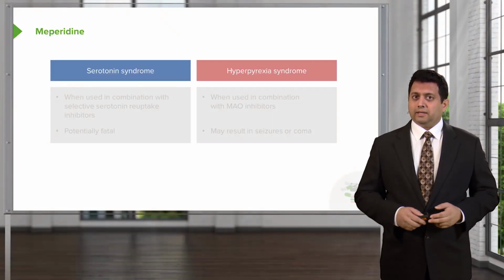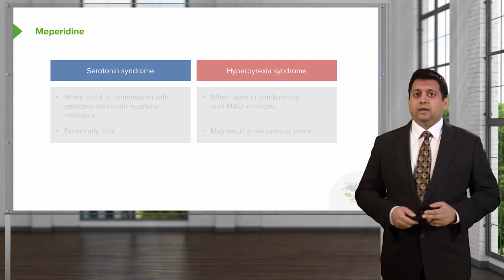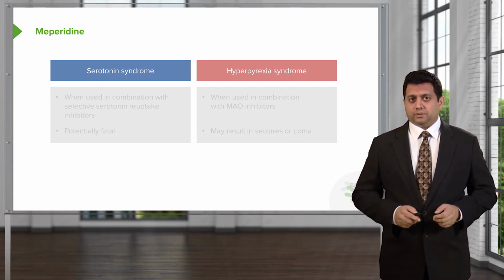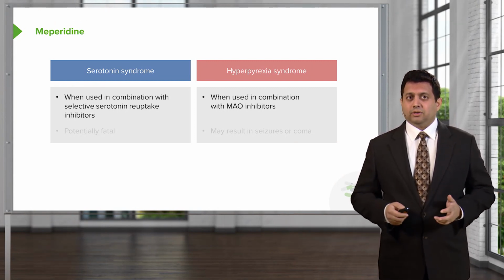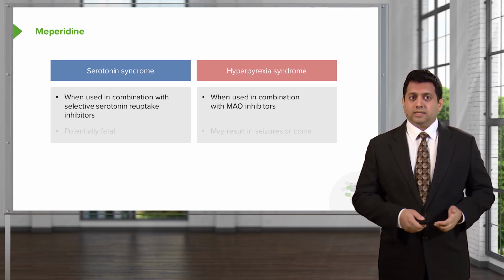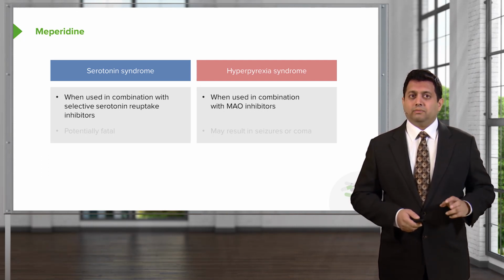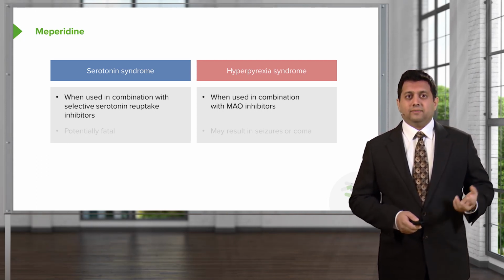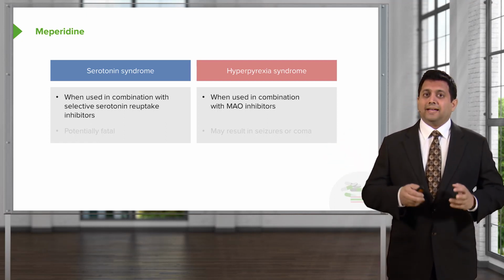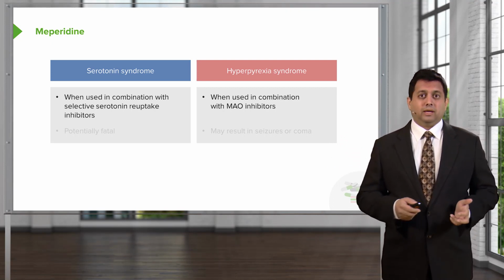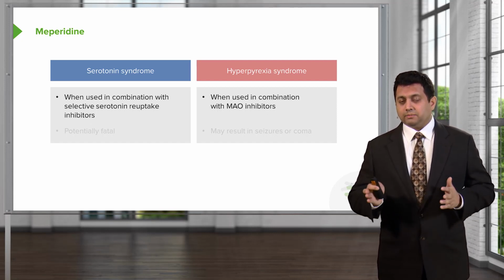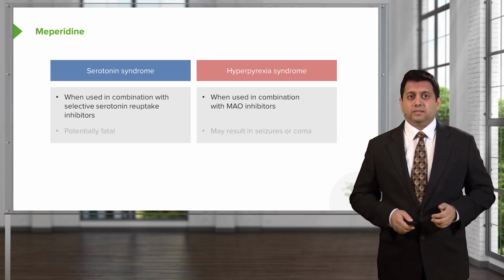Let's talk about meperidine and serotonin syndrome and hyperpyrexia syndrome. I put this slide up so that you can understand the differences between the two. Remember that serotonin syndrome can occur with meperidine when used in combination with SSRIs. So patients who are on selective serotonin reuptake inhibitors and meperidine can develop the serotonin syndrome. With respect to the hyperpyrexia syndrome, that's when it's being used in combination with monoamine oxidase inhibitors. So very similar symptom complexes, but very different causes.